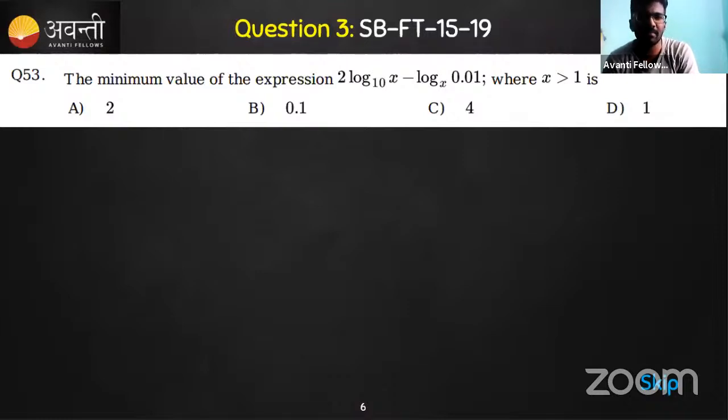What about this one? Are you scared of this logarithm? So log of 2 times log x to the base 10 minus log 0.01 to the base x. And they've given the condition that x is a positive number other than 1. Then they're asking the minimum value of this expression. Okay, we're not very scared.